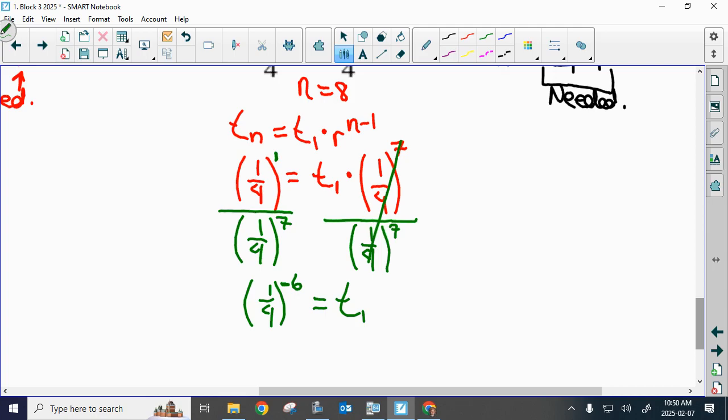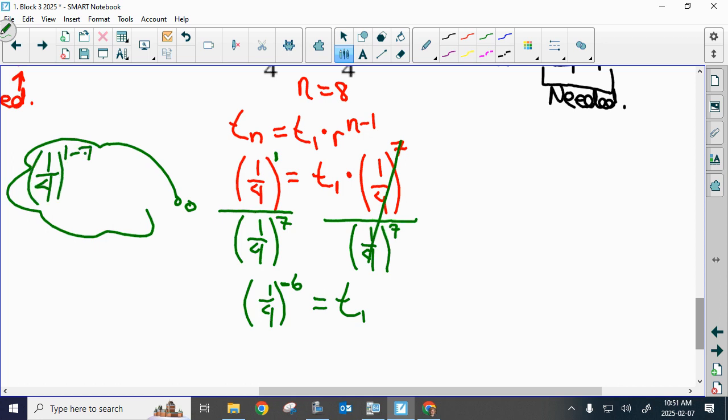But if we recognize that we could just move this to the other side by division and using our exponent laws, right? Where did I get that 6? It was 1/4 to the 1 minus 7, which gives me 1/4 to the power of 6. Couple your math skills with your new skills. When you type in 1/4 to the power of -6, what do you get? Is it really 64?